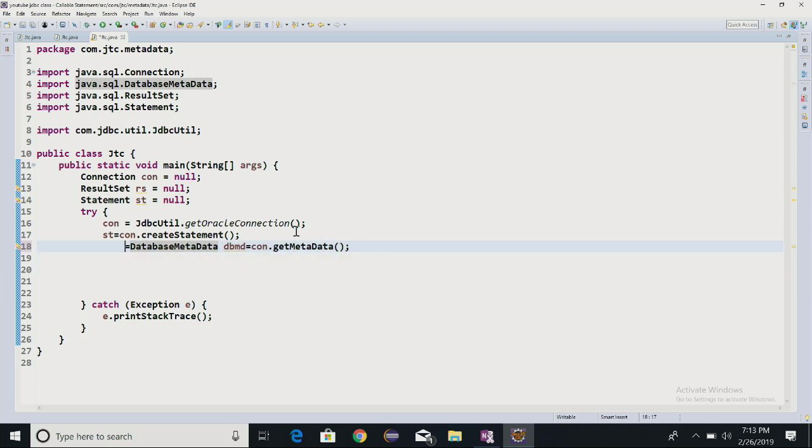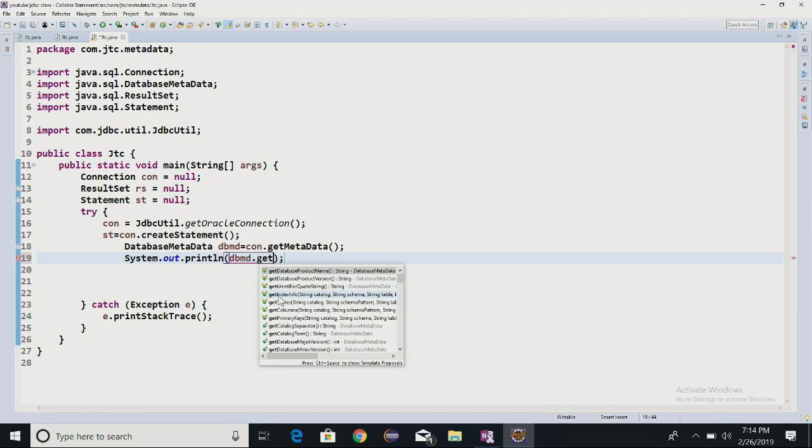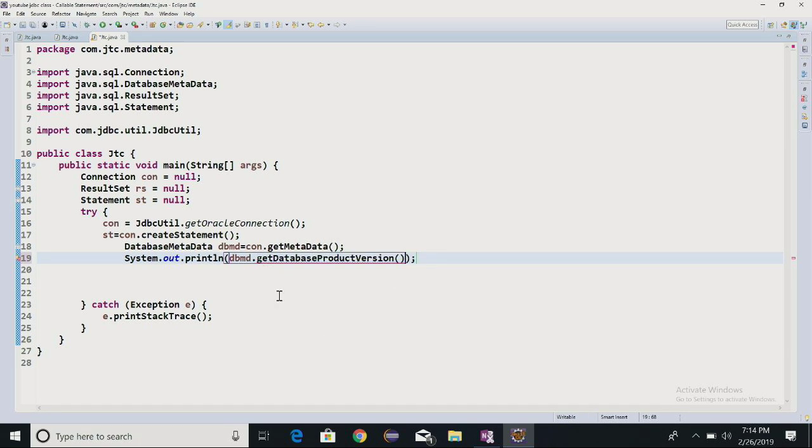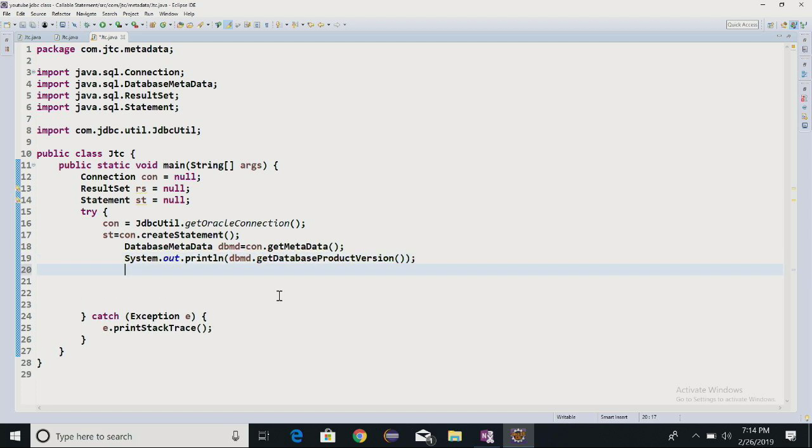And once I am getting this database metadata, okay, so this is one. Now let's see what all different kinds of information you want to get about this database, and what connections we have here at present, that is the Oracle based connections we are writing here, correct. So in this way, dot, which one now, any kind of information, see. So see here I am writing get product version name, fine.